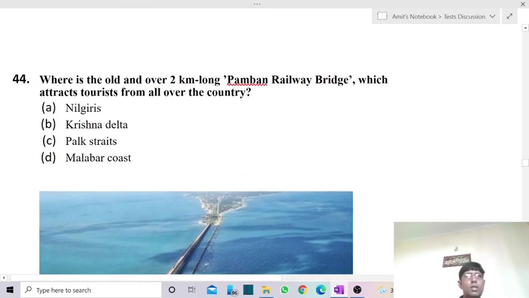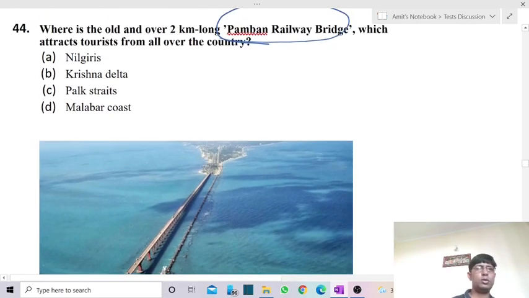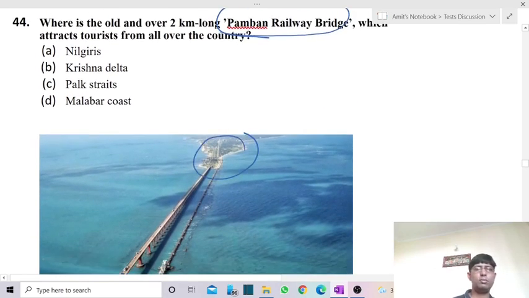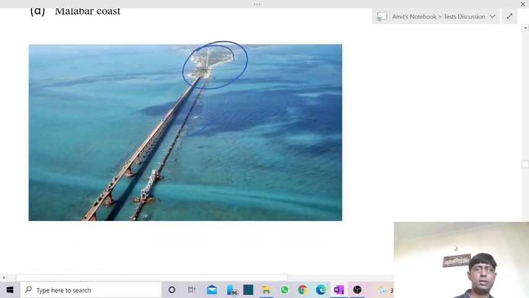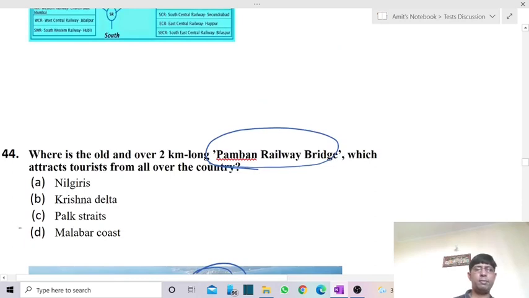Where is the old, over 2 km long Pamban railway bridge, which attracts tourists from all over the country, located? The Pamban bridge is linked with Rameshwaram. This is the railway bridge, a 2 km long bridge.